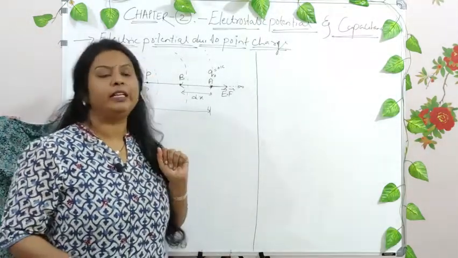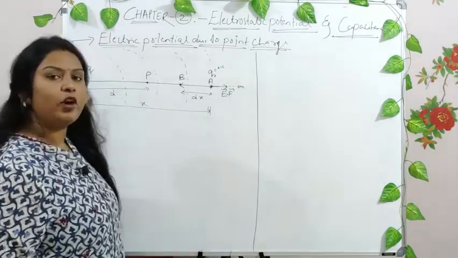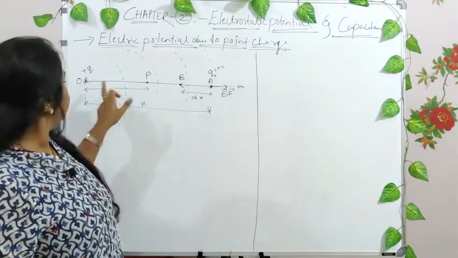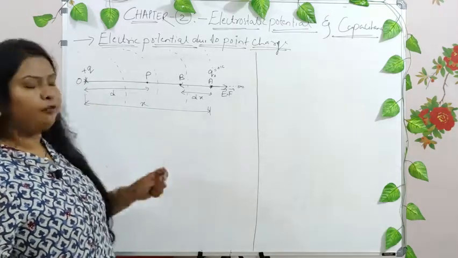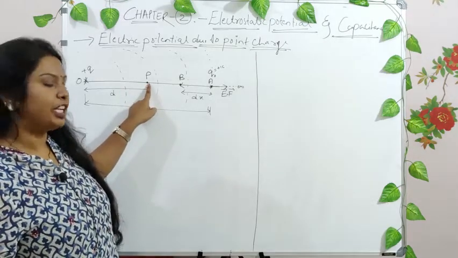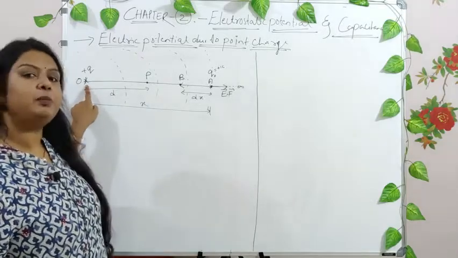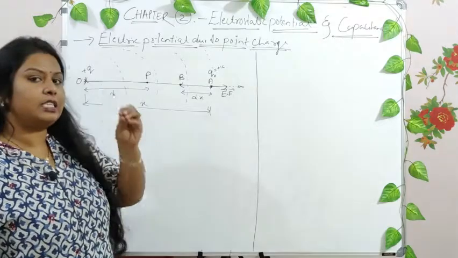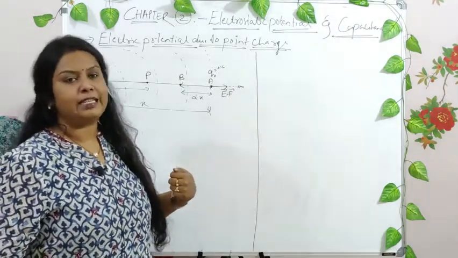a point charge, right? Say, for example, you have taken a point charge here, positive Q, and you have another point, say P, which is at a distance of D from this point charge. Now you have to find the electric potential, that is, the electrostatic potential at this point P due to a point charge plus Q. This is what the derivation goes on to show. You just understand what we are doing exactly in this derivation, and then follow all the lines.